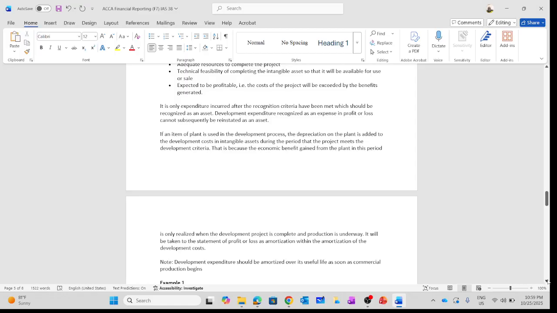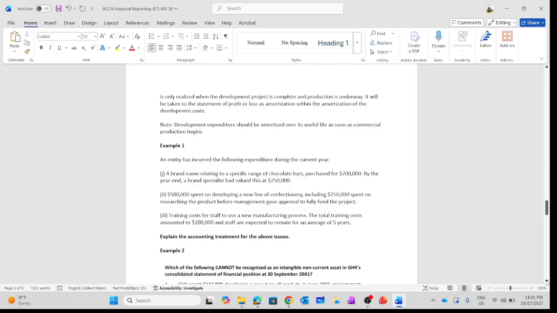Second point: $500,000 spent on developing a new line of confectionery, including $150,000 spent on researching the product before management gave approval to fully fund the project. So the 150 is a research cost, so we are going to expense it directly. Then the 350, we are going to capitalize as development cost because management gave approval to fully fund the project.